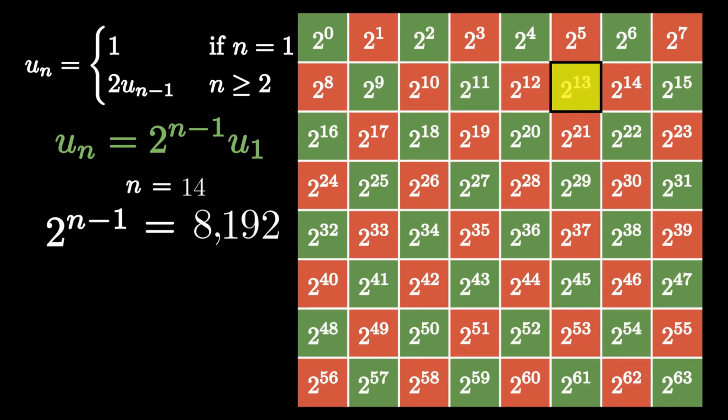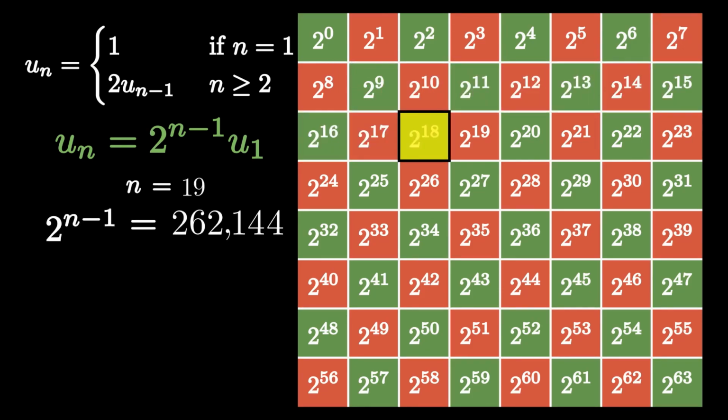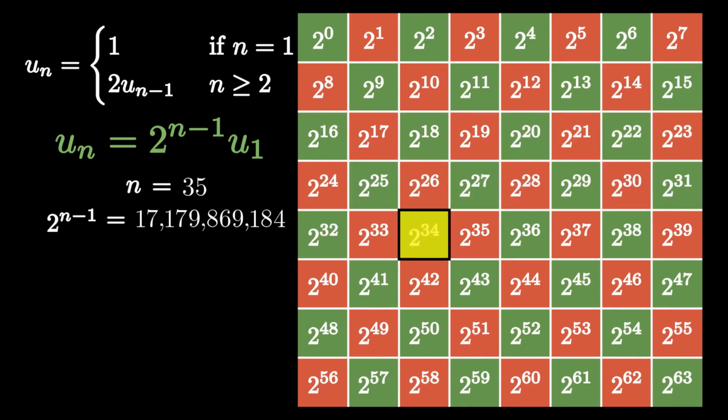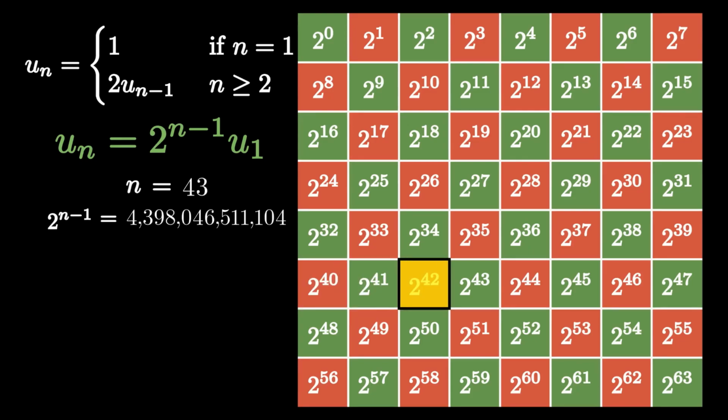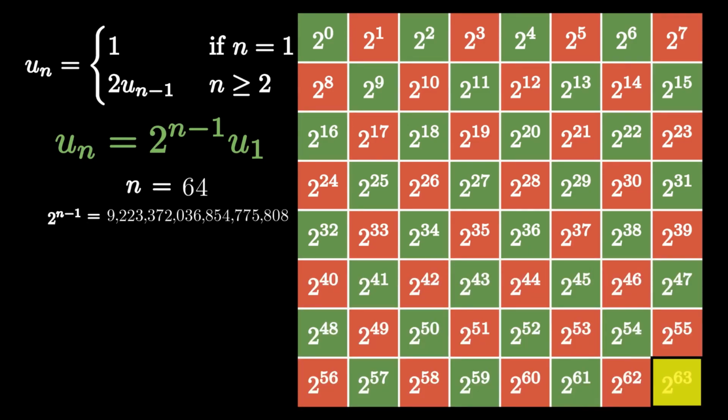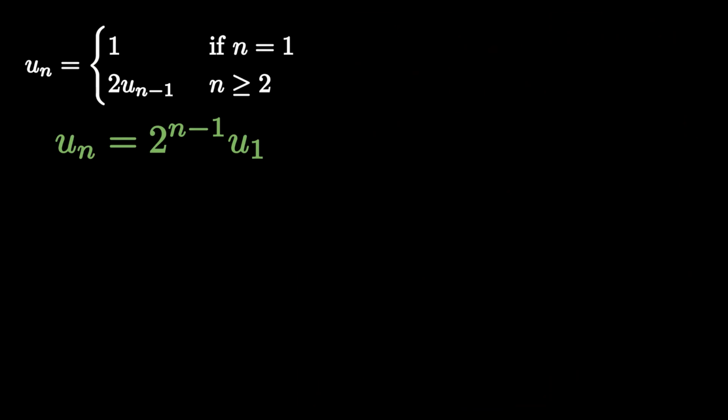Remark that after only 32 steps, we have reached billions. Compared to 32, it is a very big number. Let us see what happens next. After only 64 steps, we have reached billions of billions, which are quintillions. It is a very enormous number compared to 64. In fact, this happens because u_n is a geometric sequence, which has exponential growth.